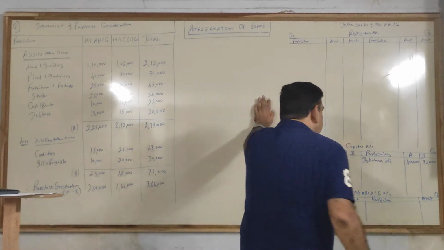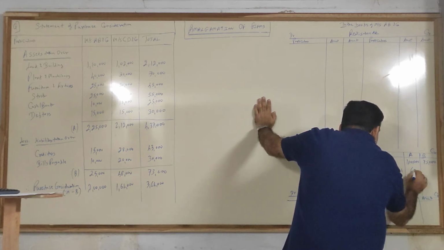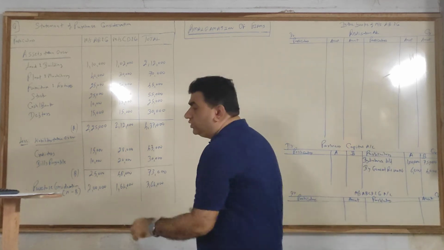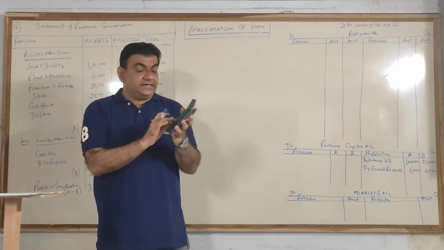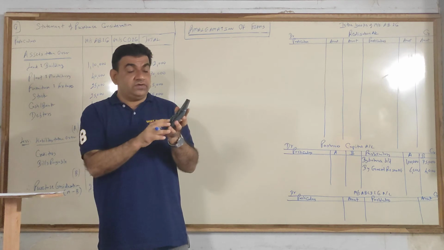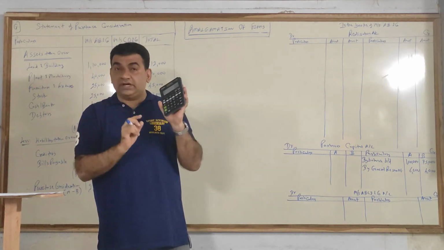So come to the credit side of capital. By general reserve, A 6,000, B 4,000. Those who want to do it on the calculator, those who are with me in FI, you know how to do it. Again I repeat, 10,000 divided in 3:2. 3 plus 2 is 5. So what do you do? Divide by 5. 10,000 divided by 5 gives you 2,000.